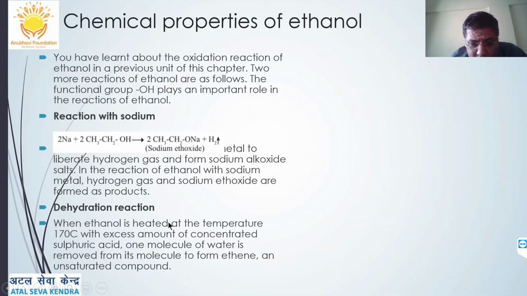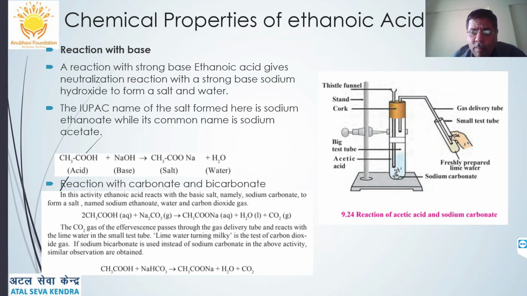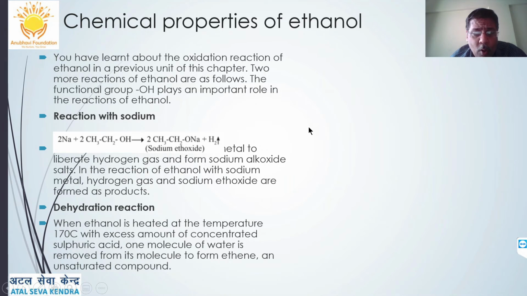Then the dehydration reaction: when ethanol is heated at a temperature of 170 degrees Celsius with excess concentrated sulfuric acid, one molecule of water is removed and ethene is formed. An unsaturated hydrocarbon is formed. Then reaction with a base: a reaction with strong bases like NaOH gives a neutralization reaction to form salt and water. That is sodium acetate. This is the chemical properties of ethanoic acid I am talking of.